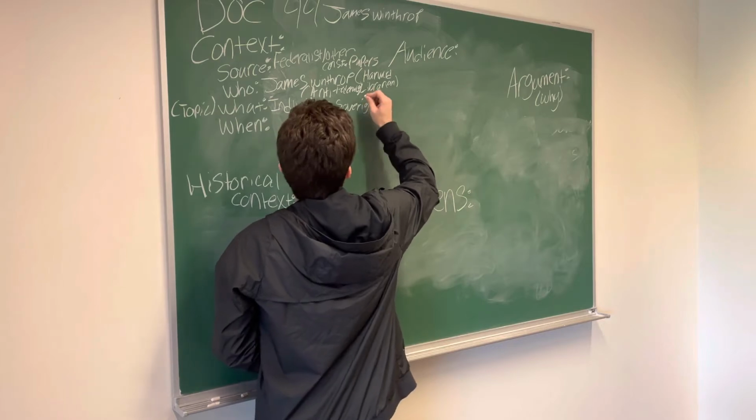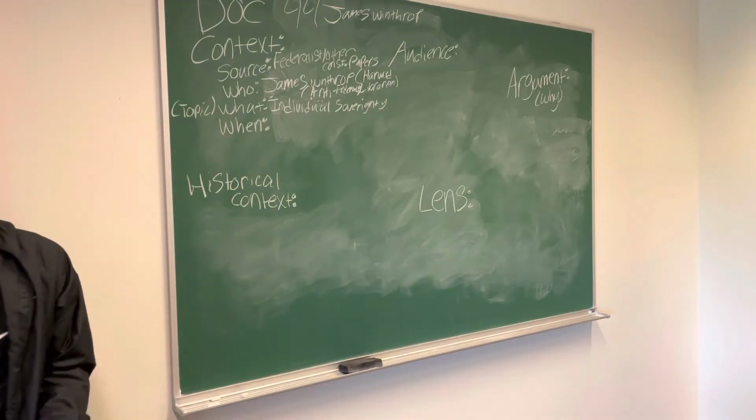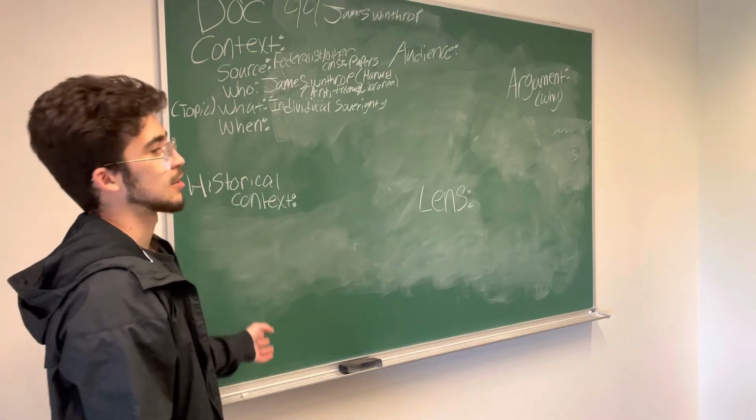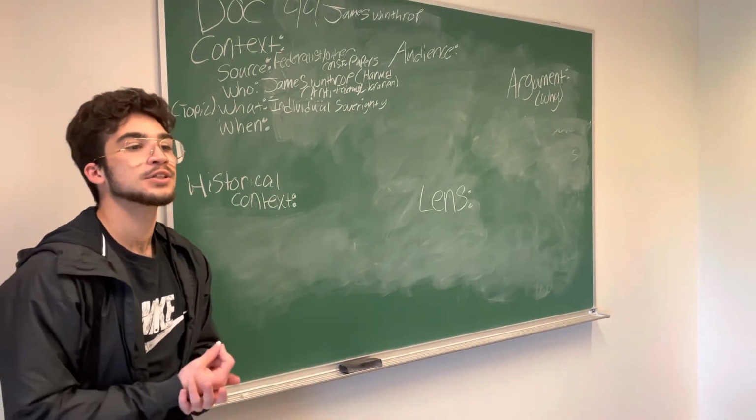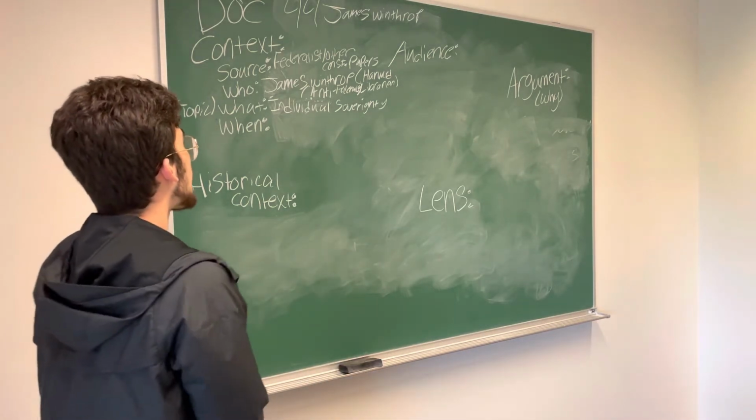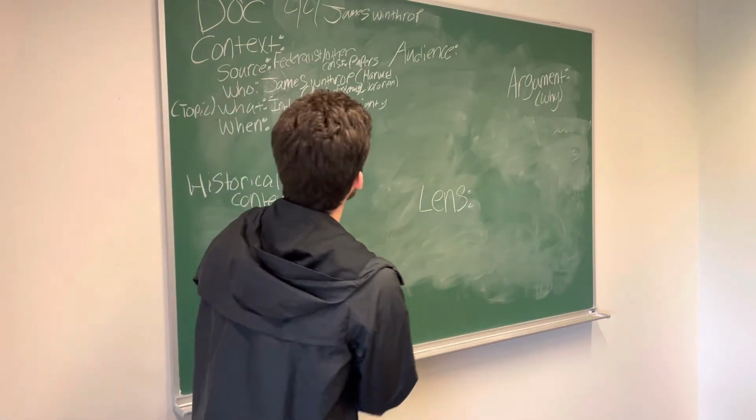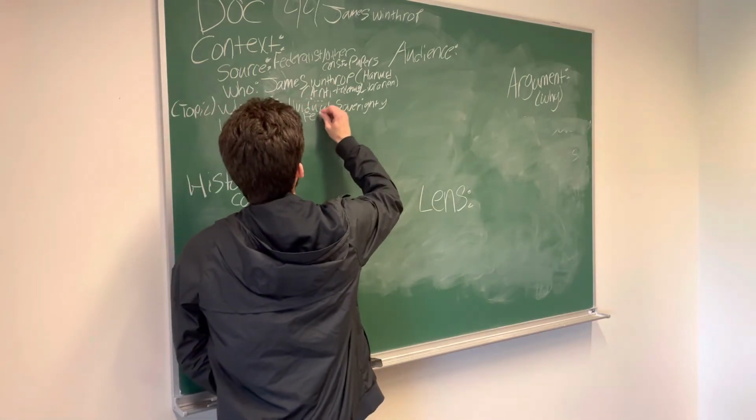Individual. Alright, so this idea of individual sovereignty, what Katie was talking about, and also what we talked about in the last document, is having your own right to dictate how you are being governed. That was one. The other one I was looking for was federalism.